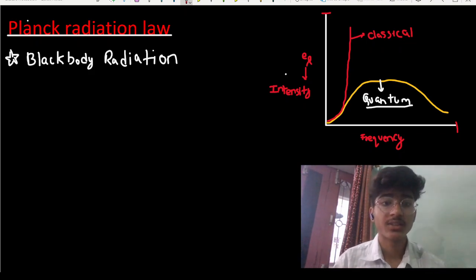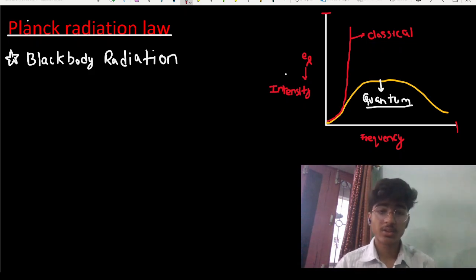Suraj here, and today I'm going to discuss black body radiation. This is the topic which I should have discussed before the Schrödinger wave equation, because this topic is the beginning of quantum physics. But unfortunately, I directly started with the Schrödinger wave equation, expectation value, and all those things.